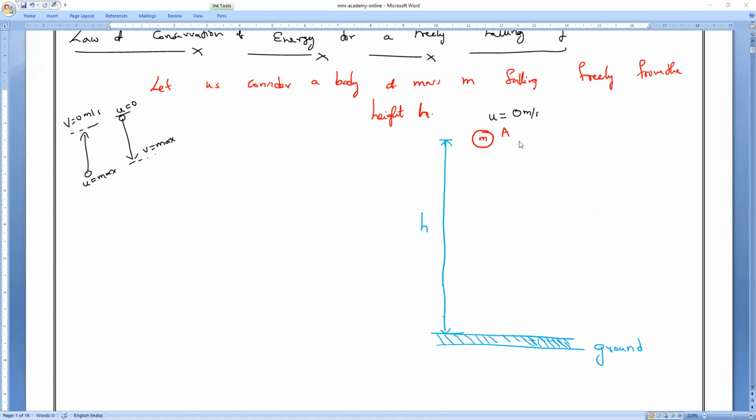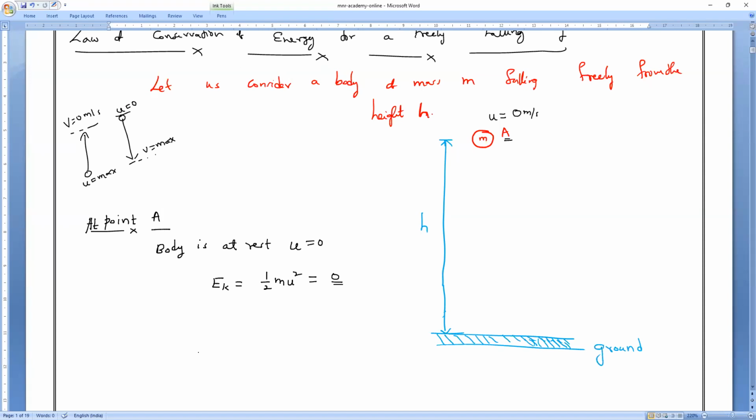Now let us consider point A. Let me take this as point A. What is the mechanical energy? We'll calculate first. All of you write at point A. The body is at rest. Rest means what is the initial velocity? 0. If velocity is 0, at that point what is the kinetic energy? Kinetic energy is half m u square. So u is 0, so the kinetic energy will become what?